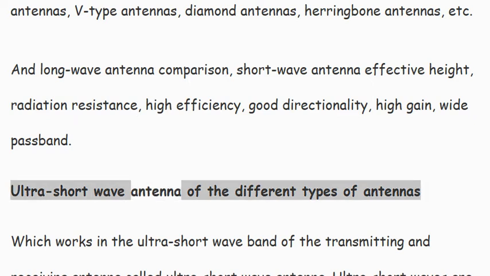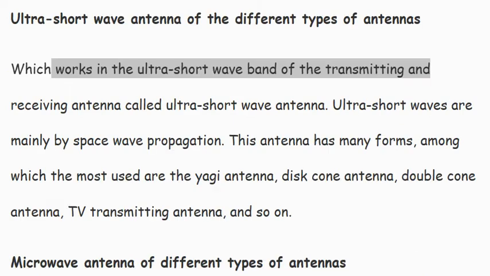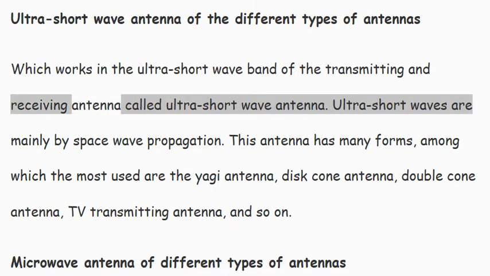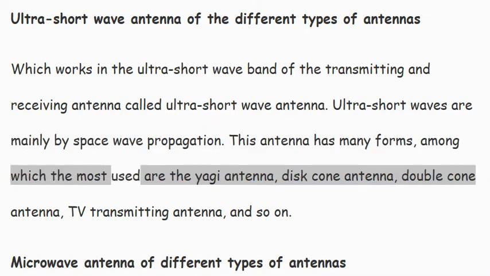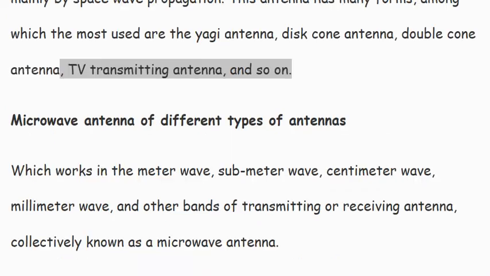Ultra-short wave antenna: of the different types of antennas, those which work in the ultra-short wave band, transmitting and receiving antenna, are called ultra-short wave antenna. Ultra-short waves are mainly propagated by space wave. This antenna has many forms, among which the most used are the Yagi antenna, disc cone antenna, double cone antenna, TV transmitting antenna, and so on.